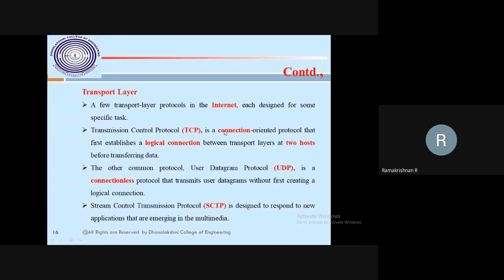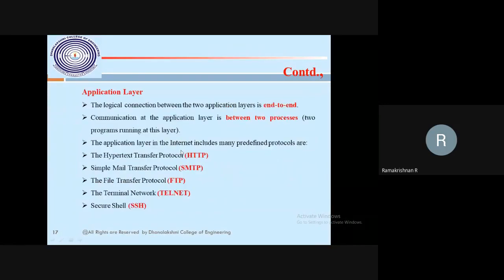Because this one has the acknowledgement and this one doesn't have the acknowledgement, it is connectionless. That's what it means. All this we can read in depth in the coming units. Then finally, application. This is the top layer; from bottom to top, it is the first layer. The application layer will communicate end to end.